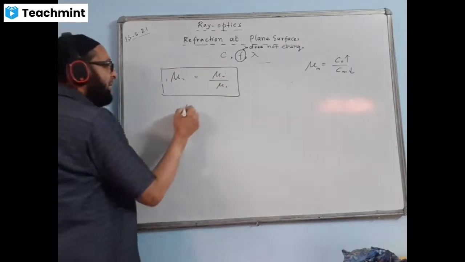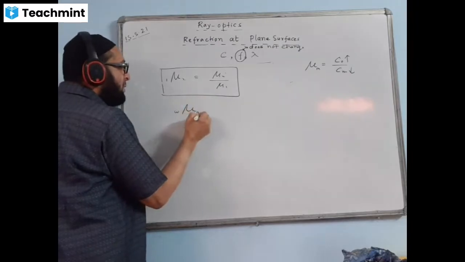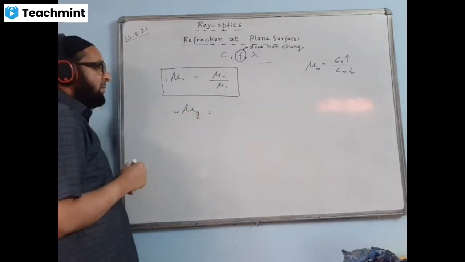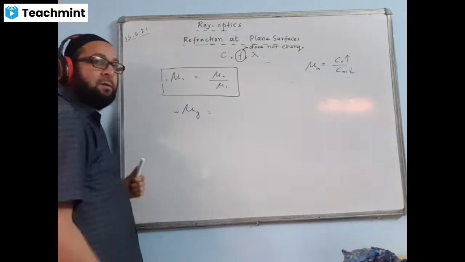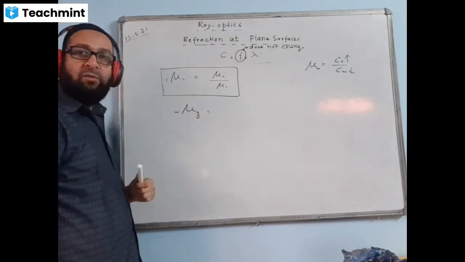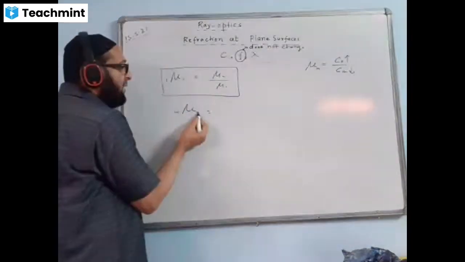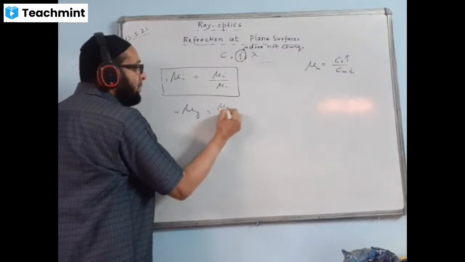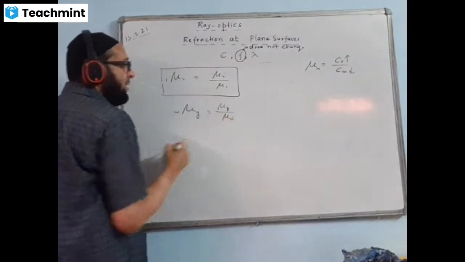One example: suppose we are having water and glass over here. This is definitely a non-absolute one. How to change it into absolute form? We will change it this way. First, we'll add this one here, mu g upon mu w. We'll be doing it like this.